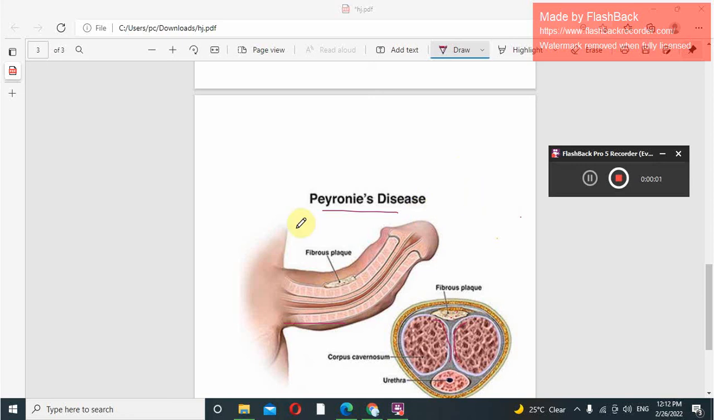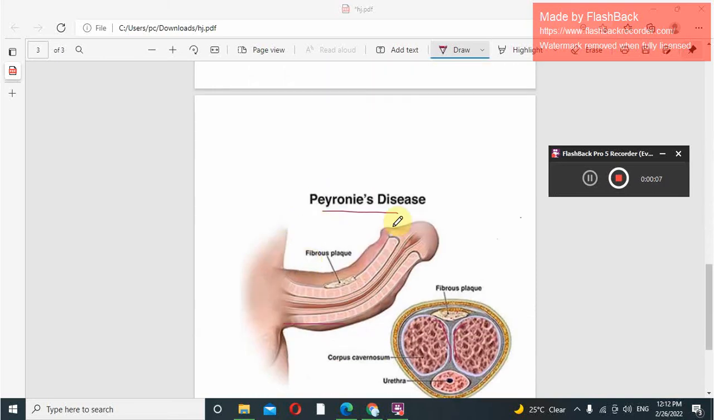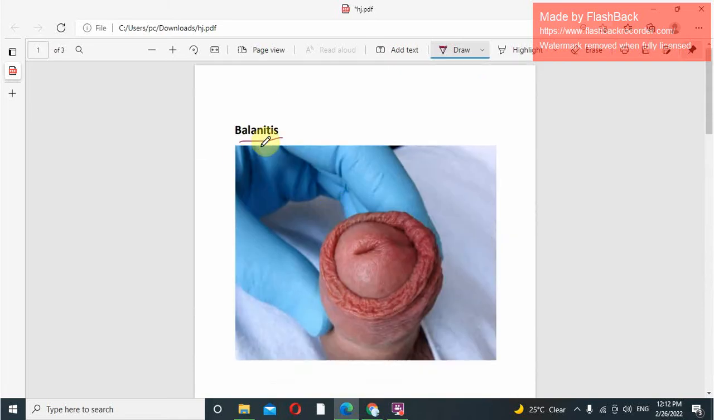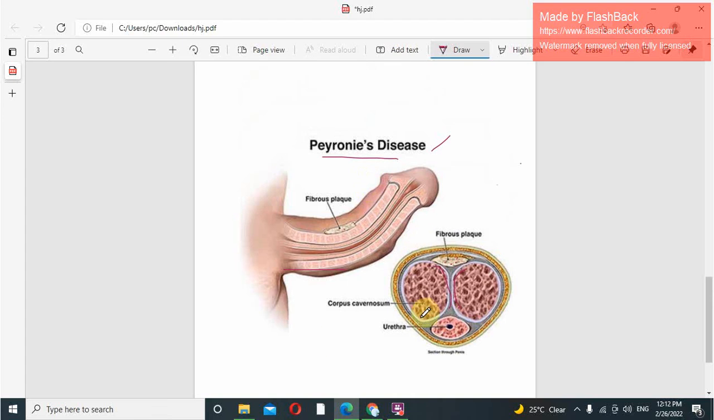So hello everybody. Let's discuss the other three anomalies of the male penis. First we will discuss Peyronie's disease, then phimosis, and lastly balanitis. Now, in Peyronie's disease, what happens?